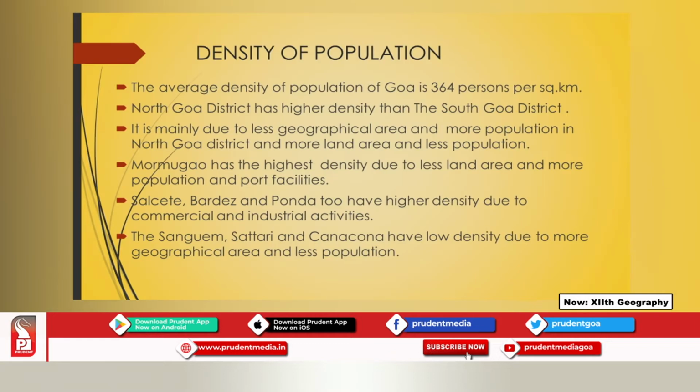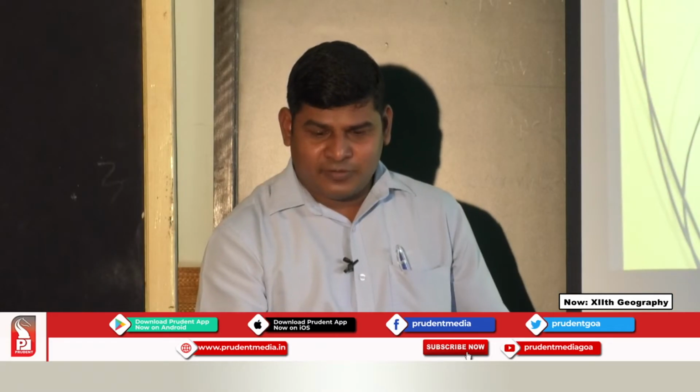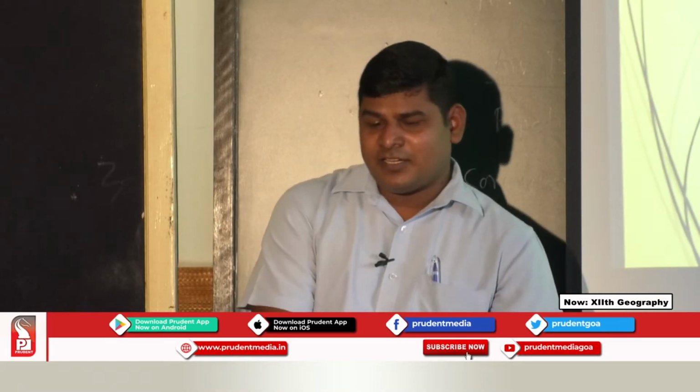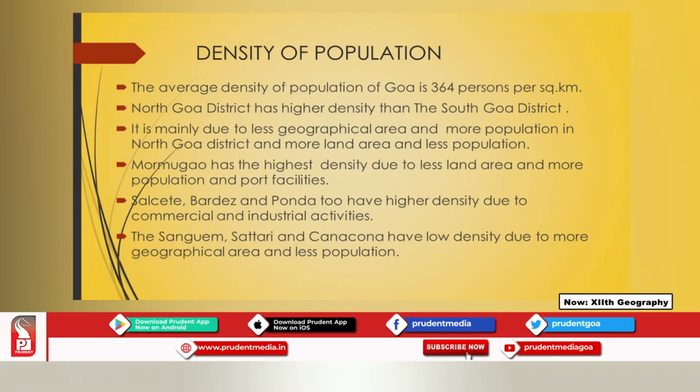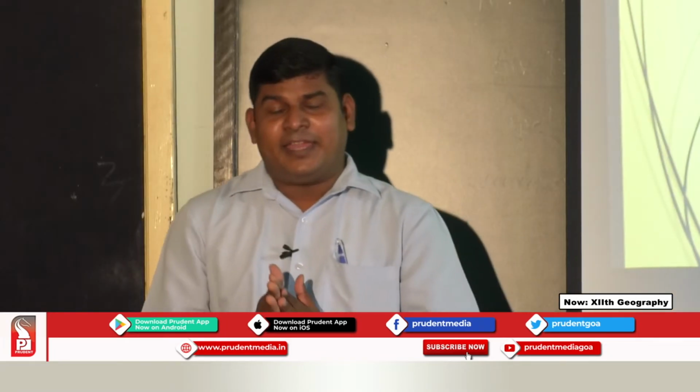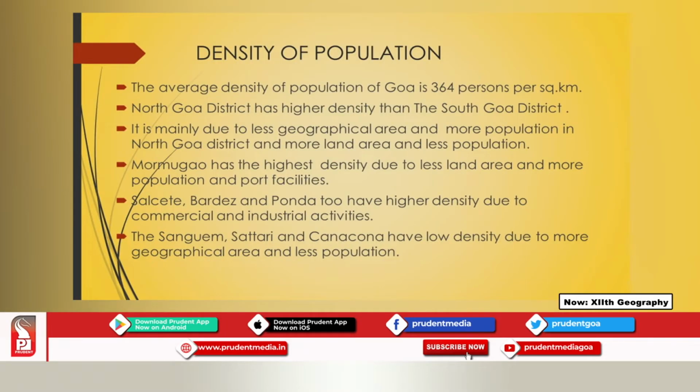Now, what is the average density of the state? It is 364 persons per square kilometer. Then, if you consider the North Goa district and the South Goa district, North Goa district has higher density than the South Goa district.